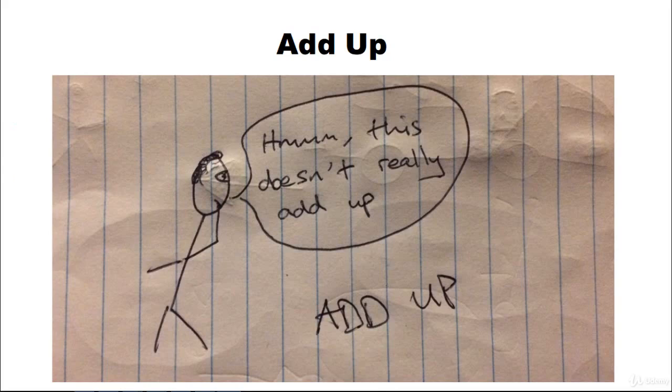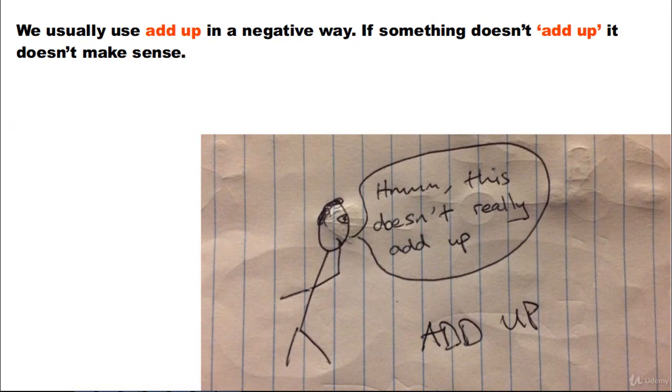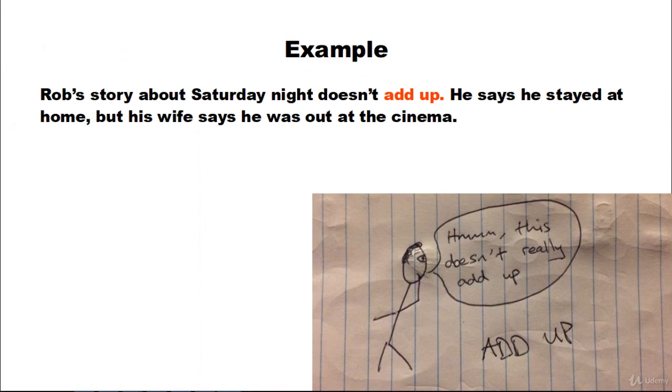So let's go through that again one more time. Add up. We normally use this in a negative way. So if something doesn't add up, it doesn't make sense. Rob's story about Saturday night doesn't add up. He says he stayed at home, but his wife says he was out at the cinema.